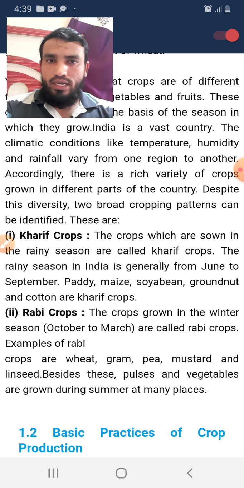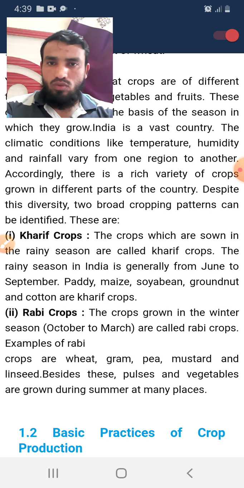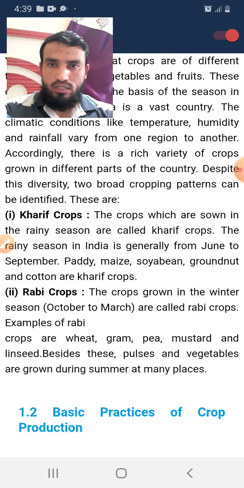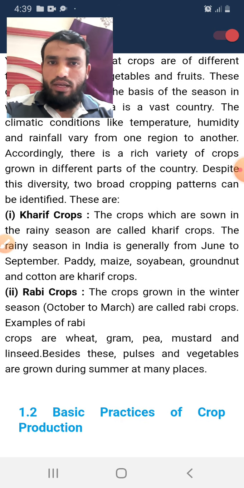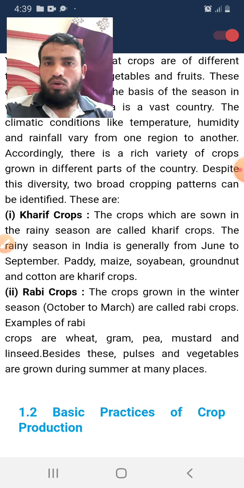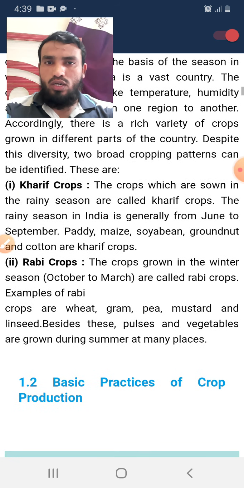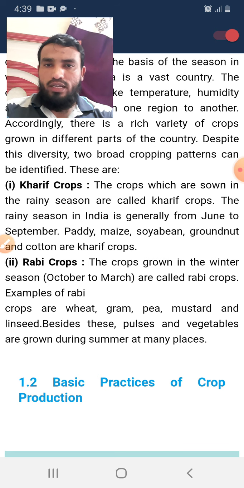Okay, the climatic conditions like temperature, humidity and especially rainfall vary from one region to another on our earth. Accordingly, a rich variety of crops is grown in different parts of the country, that is diversity, and two broad crop patterns can be distinguished.